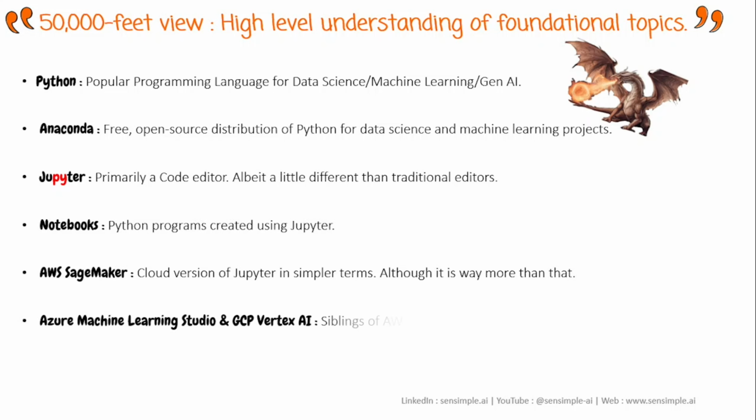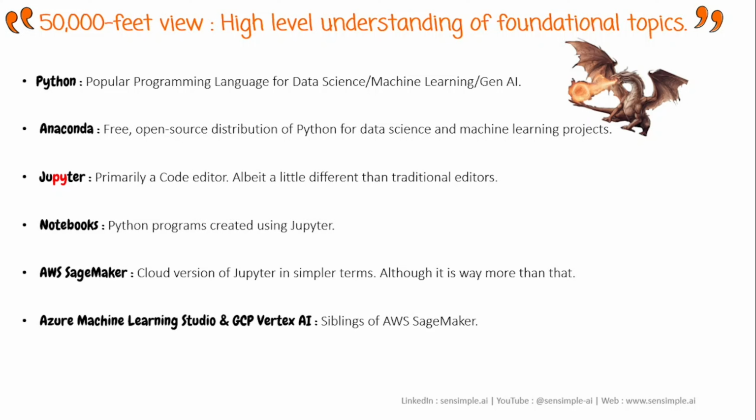The other two popular cloud providers are Azure and Google Cloud, which provide a similar service like SageMaker. In Azure, it is called Machine Learning Studio, and Google provides it in the name of Vertex AI. Whatever we can do in AWS SageMaker, we can do in a very similar way in Machine Learning Studio or Vertex AI, whatever is your choice.